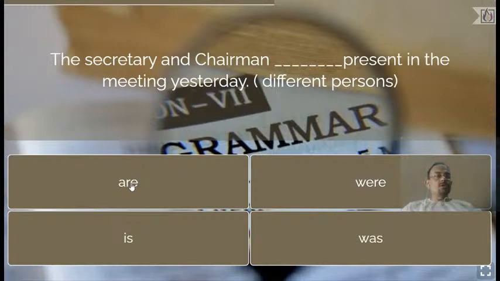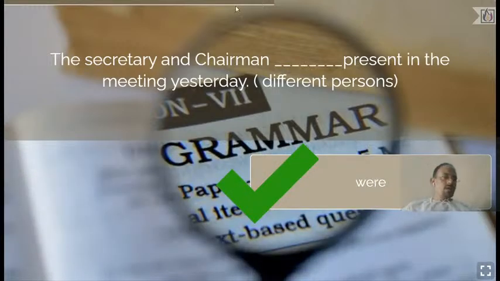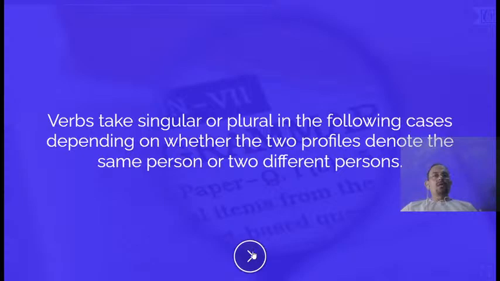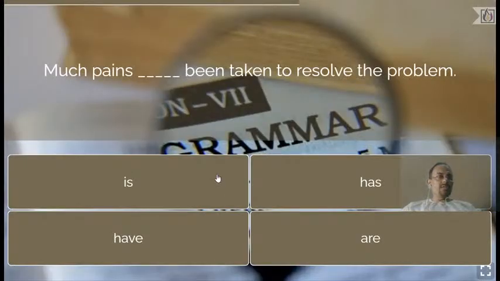Because there, are is also given. The verb should be plural, because secretary and chairman are two different people. But there are two plural verbs present here, one is are, one is were. Why were? Because it's yesterday. That's why it should be were. Very good. Now let's move on to the next question. That is, much pains dash been taken to resolve the problem. Much pains been taken to resolve the problem. Dear students, tell me what should be the answer now.